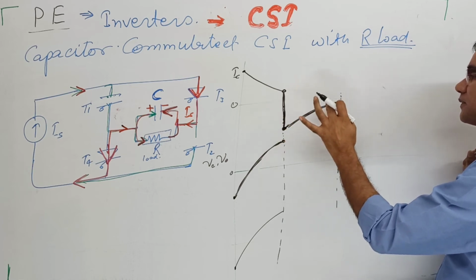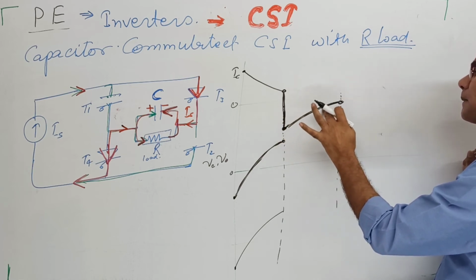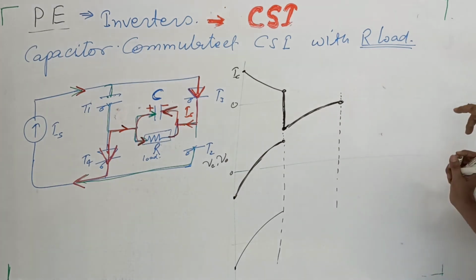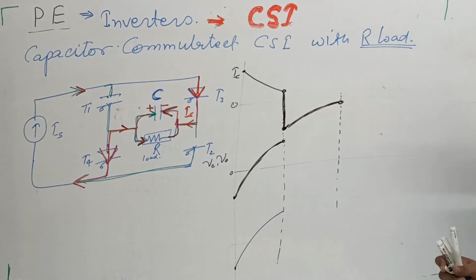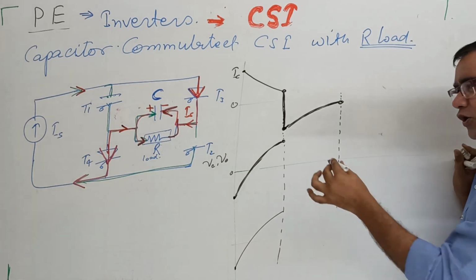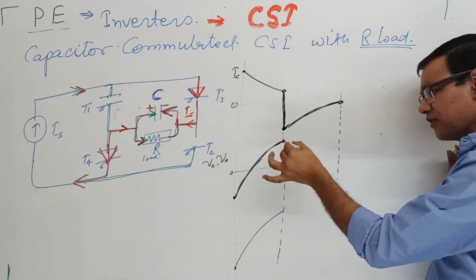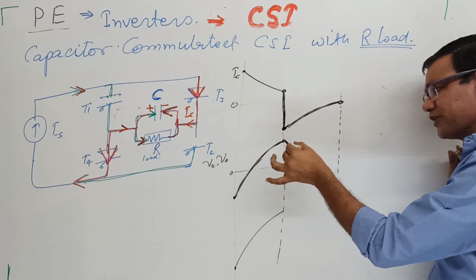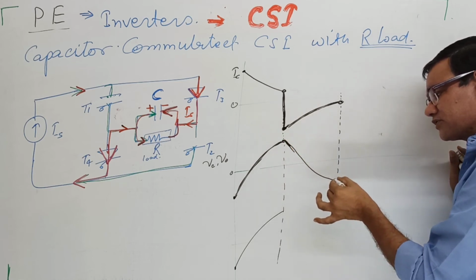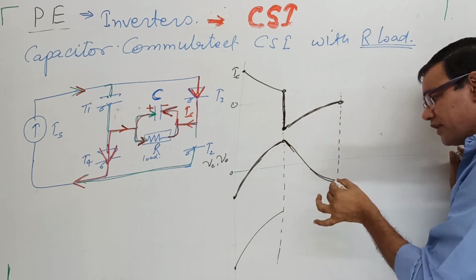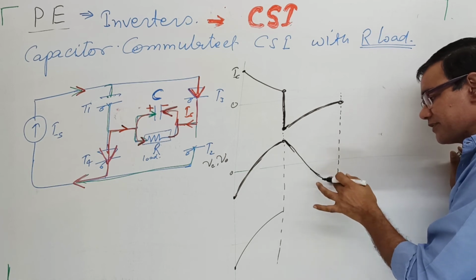It is like this. Like this. Definitely it is like this. Then the output voltage varies slowly and slowly, smoothly, and at the end of the cycle, this becomes negative.